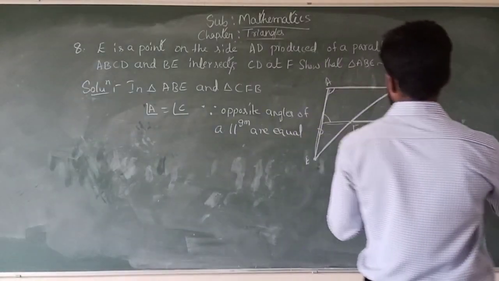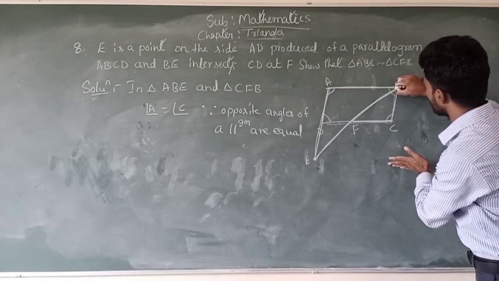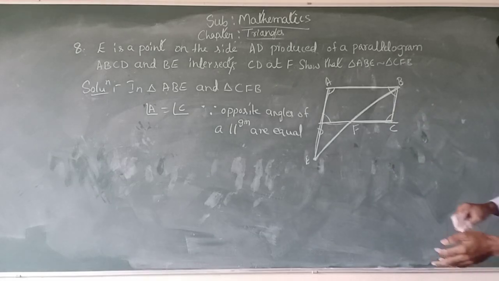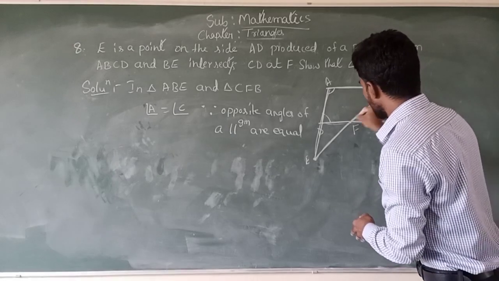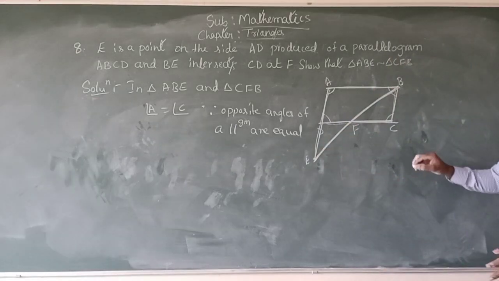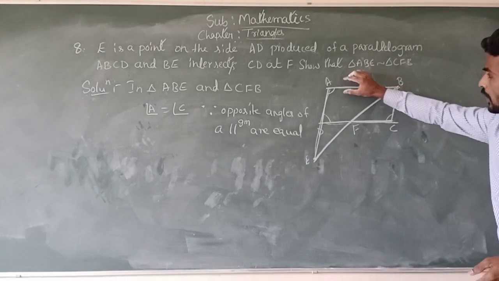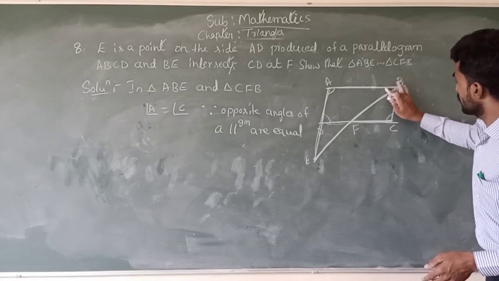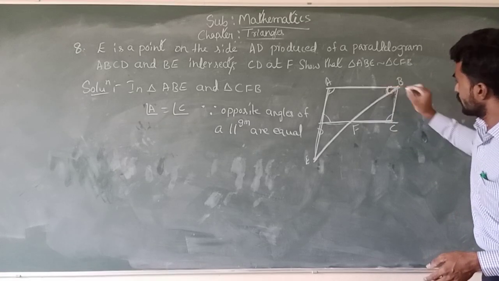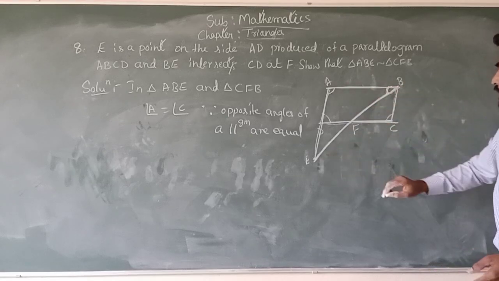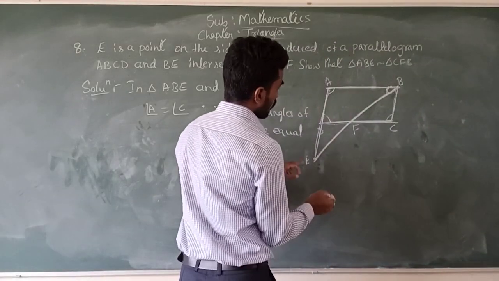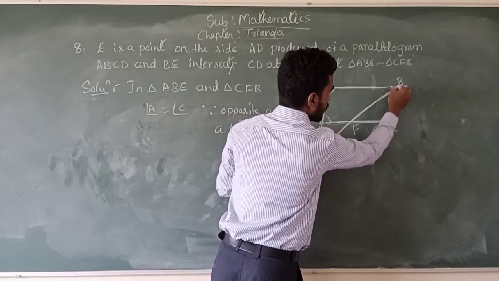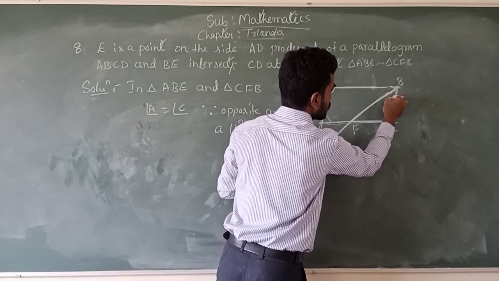Just observe these two line segments. AB is parallel to line segment CD, and BE is a transversal of the two parallel lines AB and CD. Consider this angle CBF.